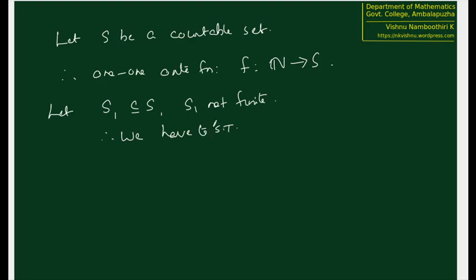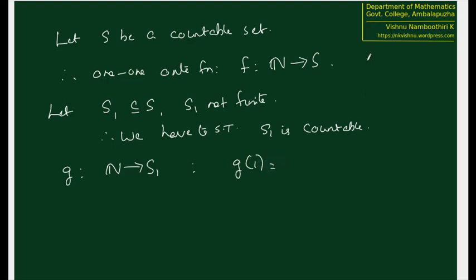So we have to now show that S1 is countable. For that, we have to define a 1-1 onto function from natural numbers to S1. So we are going to define a function g from N to S1 in the following way. So we have to define g of 1 first.